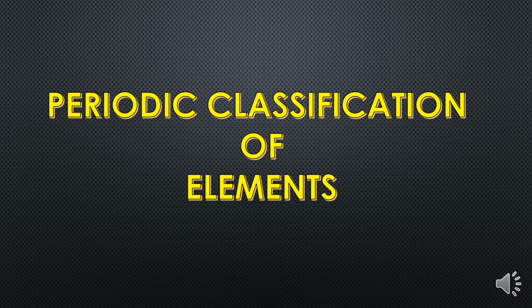Children, in this chapter we are going to learn why we classified elements, what all are the early attempts of classification, what is the modern classification which we are following nowadays, and what all are the trends in the periodic table of certain properties. So children, let's start.